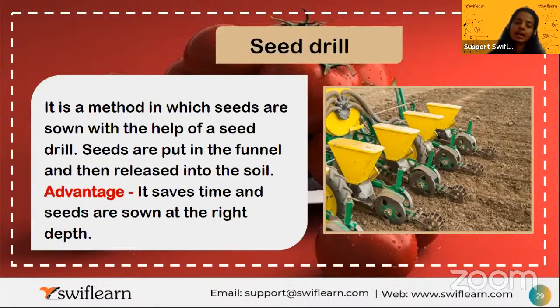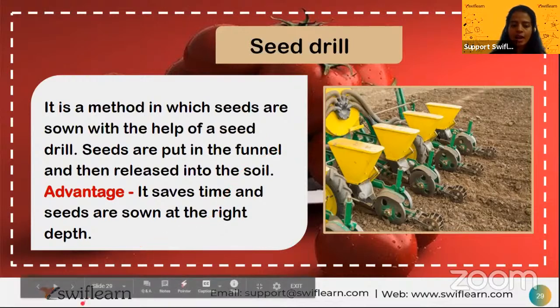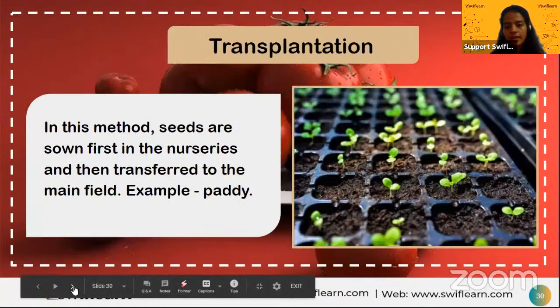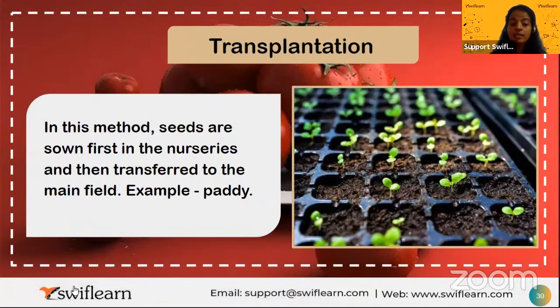So what are the advantages? It saves time and seeds. Exact number of seeds and exact depth, the seeds will be transferred. So that is the second method. And what is the third method? The third method is transplantation. In this method, seeds are sown first in the nurseries and then transferred to the main field.